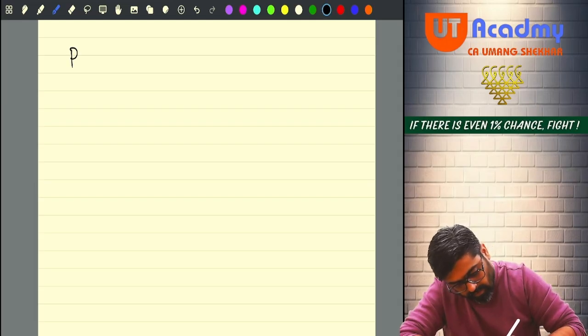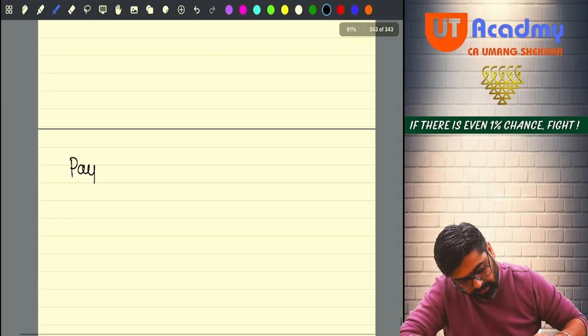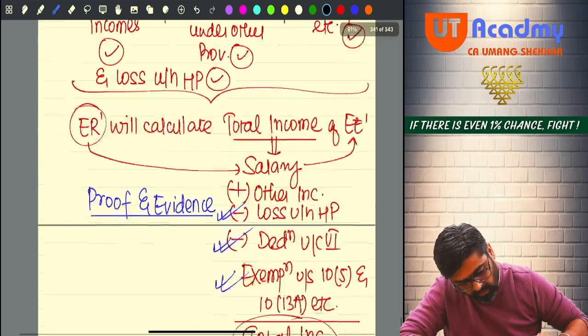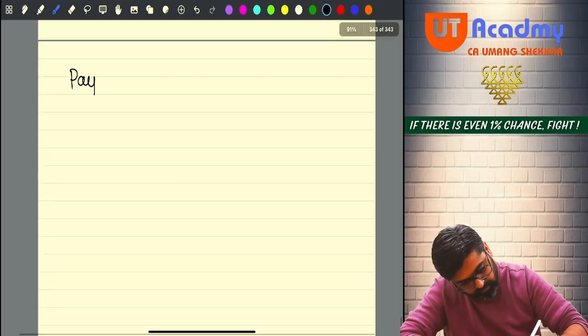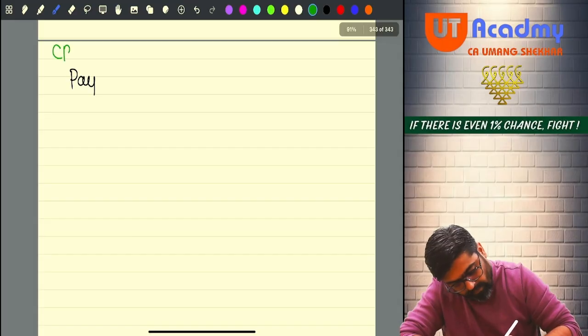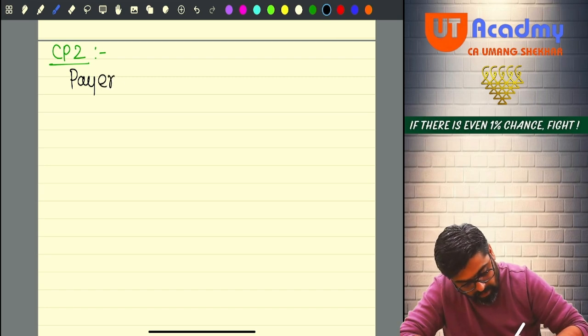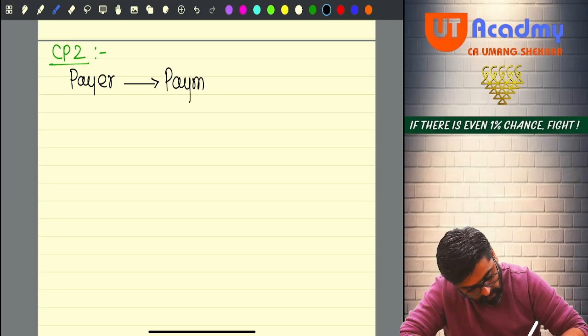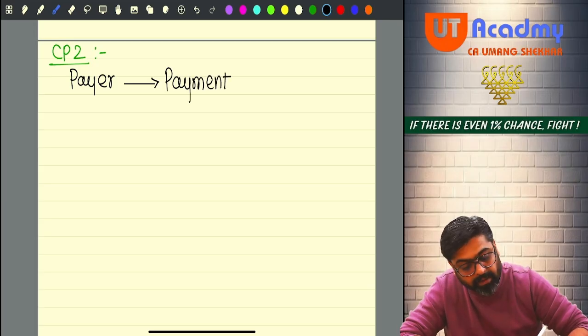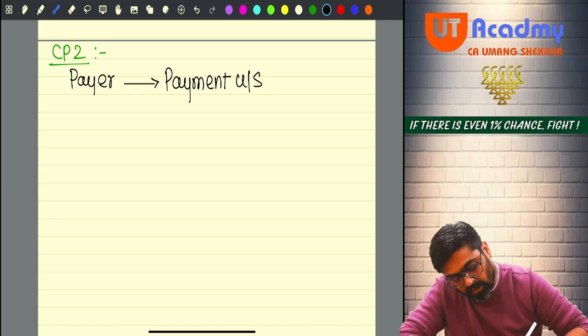If the payer, this is CP2, no? Common point 1 I have already done. This is CP2. Common point 2. See, if the payer is making the payment. Now which payment is he making? The payment which is covered under section